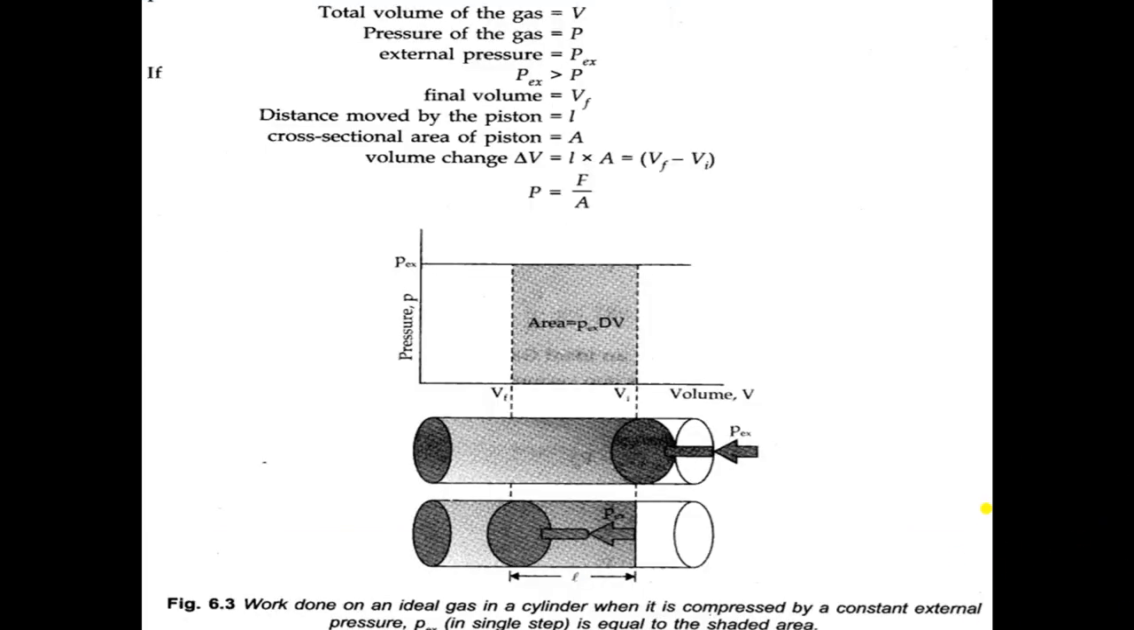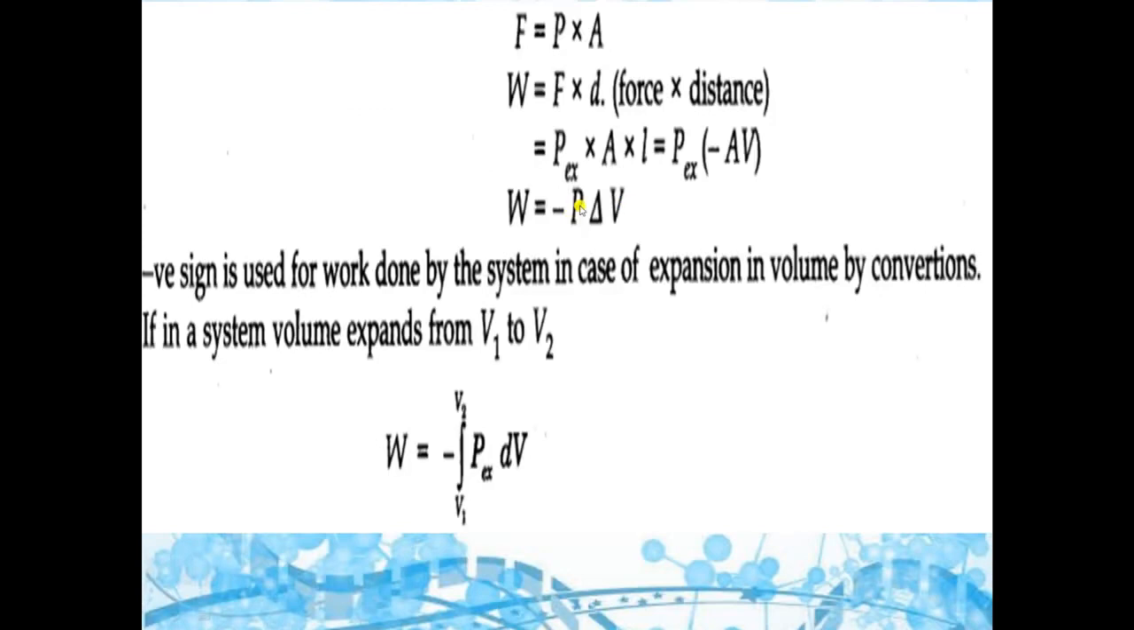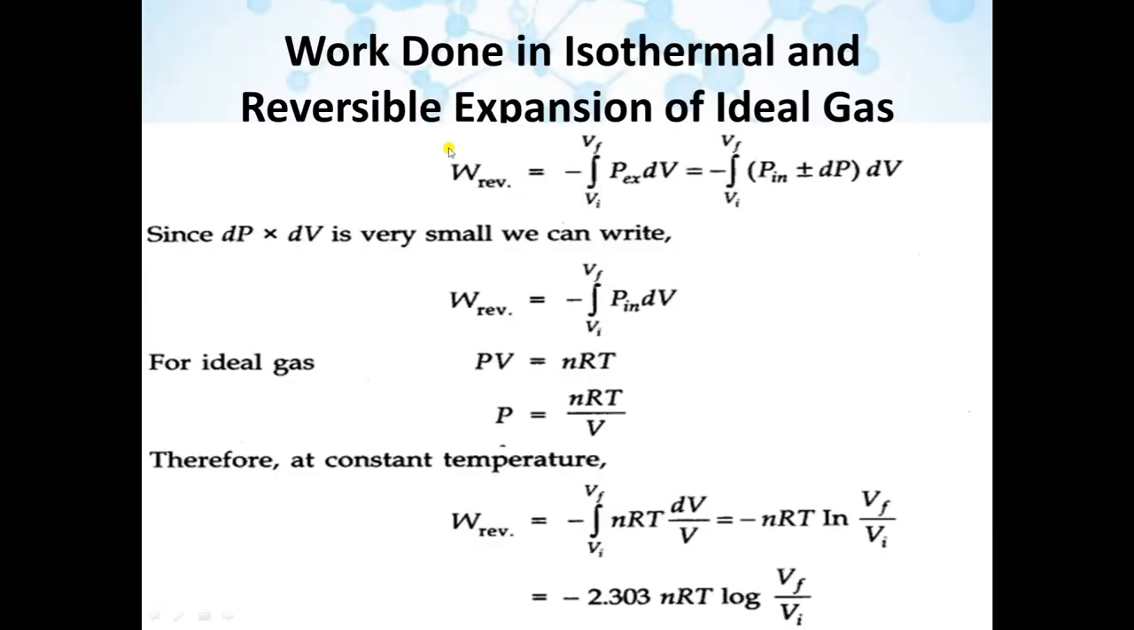Now, when we compress the gas, pressure is not constant, or we can say pressure is not the same at each step. So here we will sum up the work done on the gas at each step. We can write that W is equal to minus summation P delta V. Here we will do integration from volume V1 to V2. Now work done is equal to P external into dV.